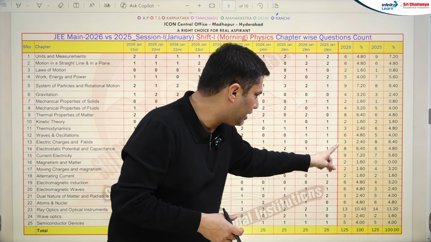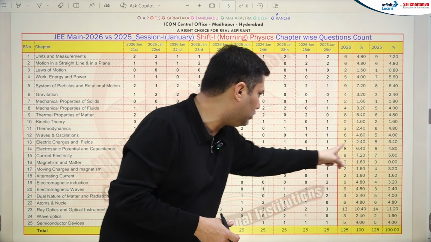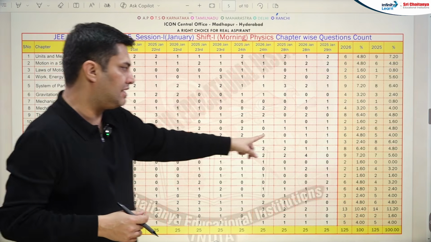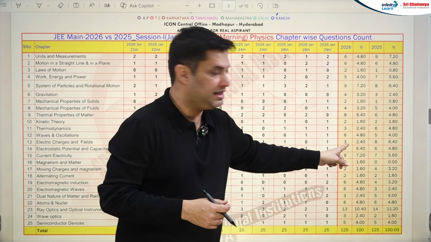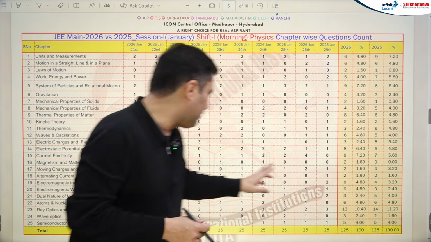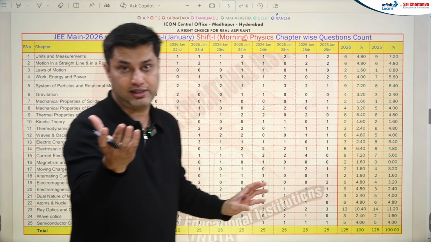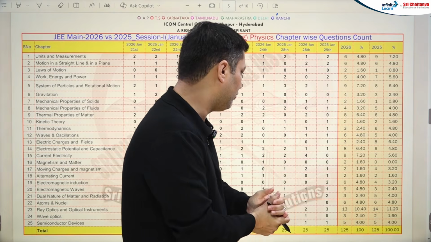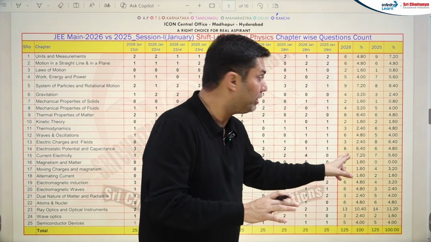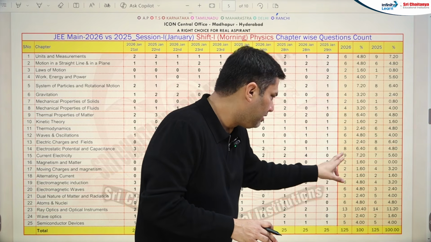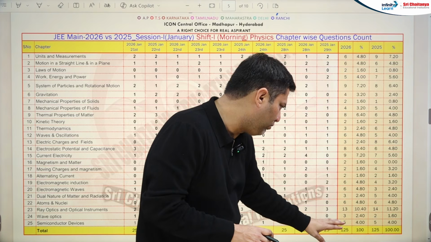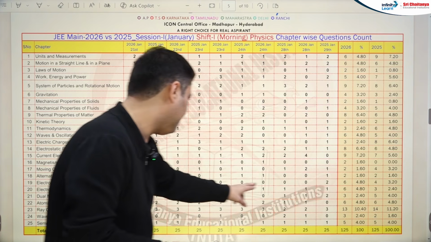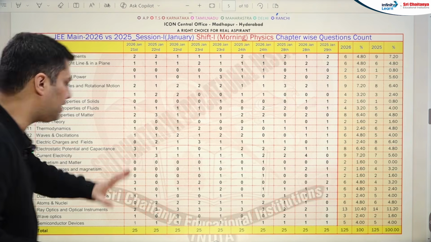If I talk about the remaining, like 8 and 6, 3 and 8, this chapter, electric charges and fields, the weightage has been majorly decreased. Okay, 9 and 7, this is current electricity. Again, yes, current electricity has a high number of questions. It's gaining weightage in this morning shift of 2026. If I talk about the remaining, I think almost they are similar, 6 and 6, 3 and 5, 6 and 3. Increment in electromagnetic waves.